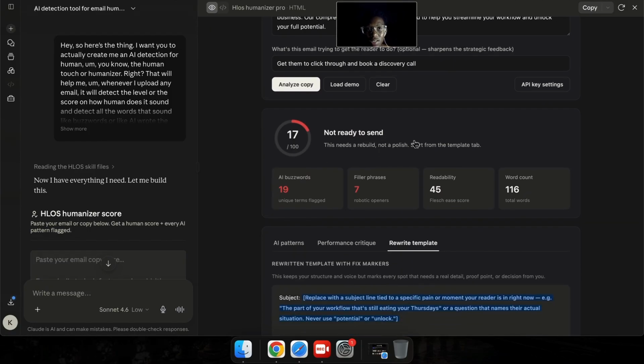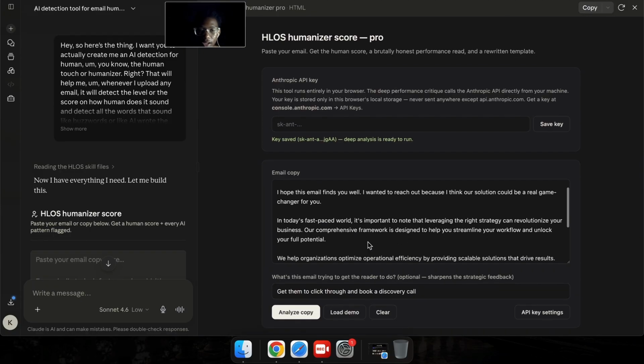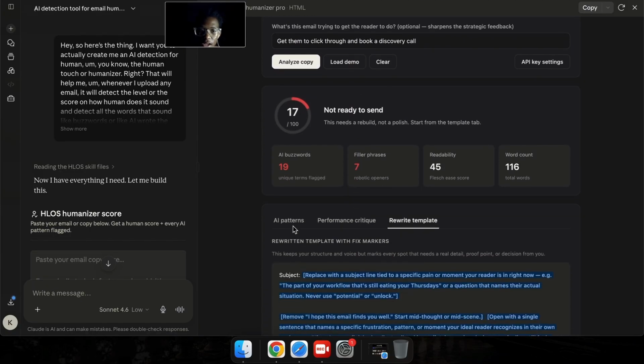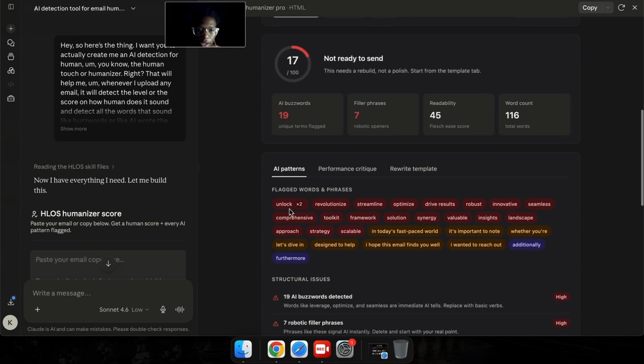Now after that, I think our system is ready, and it has given us the results, right? So the results are shown, and as you can see right here, it's ready to send. It's telling you the overall score, which is 17 out of 100. This is a really poor email, and as you can see, this is an email that is generated by AI. It's telling you there are 19 buzzwords, 7 filler words, readability is 45, which means it's actually low out of 100. The word count is 116, and it identifies all the words.